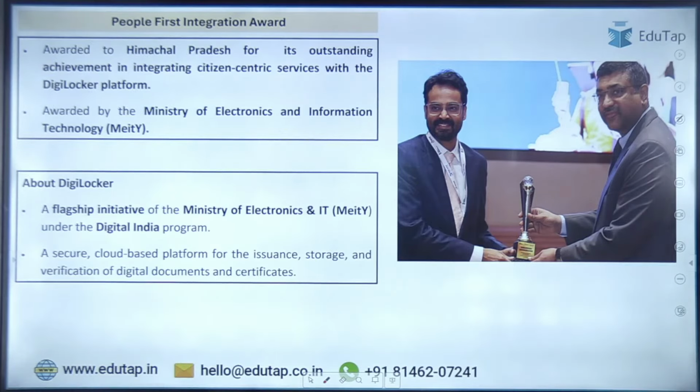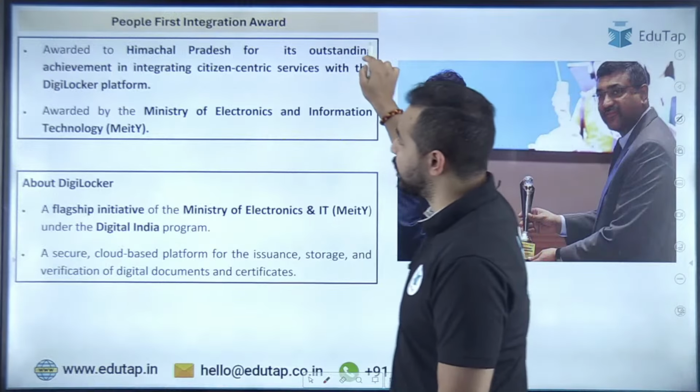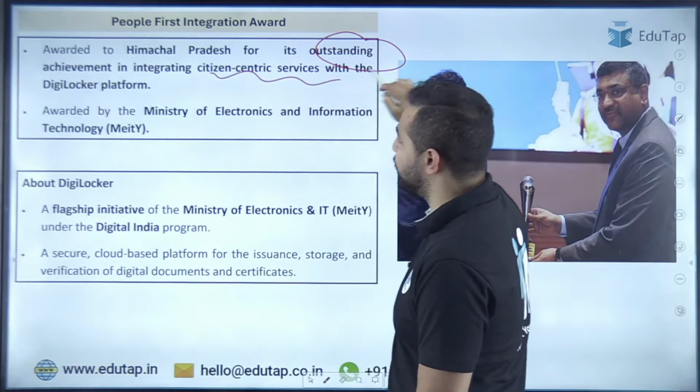So the People First Integration Award has been awarded to which state? Himachal Pradesh, for its outstanding achievement in integrating citizen-centric services.